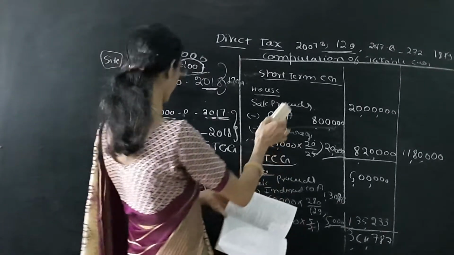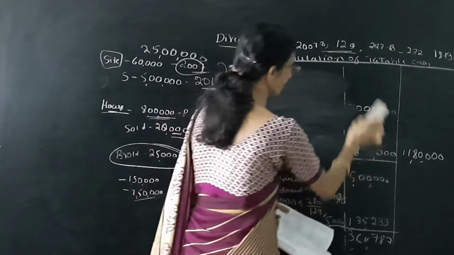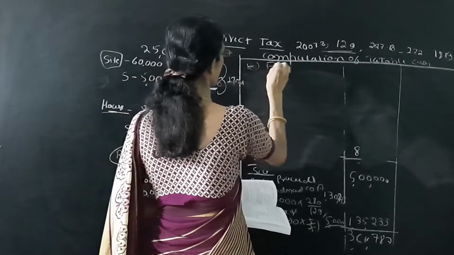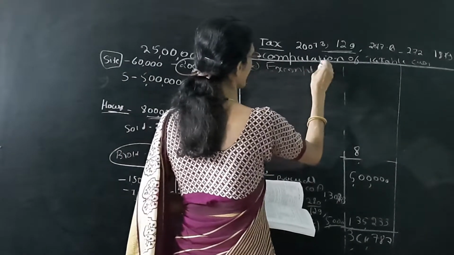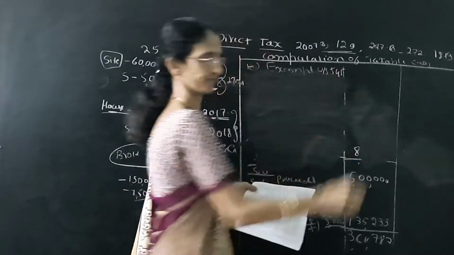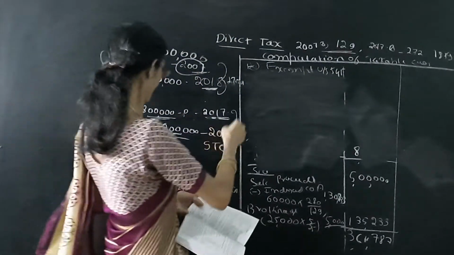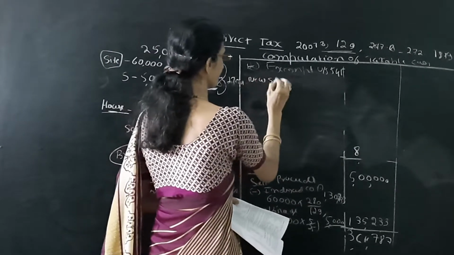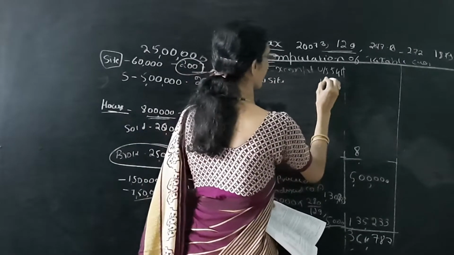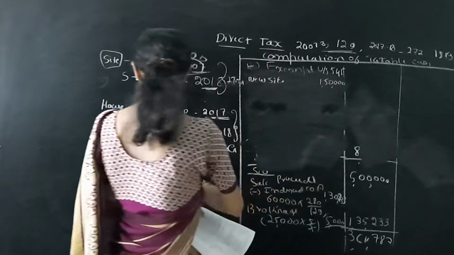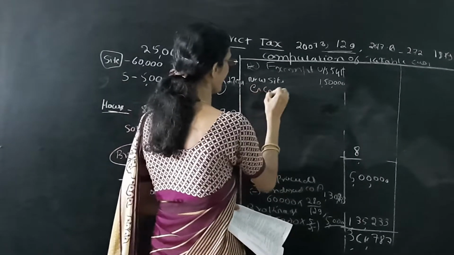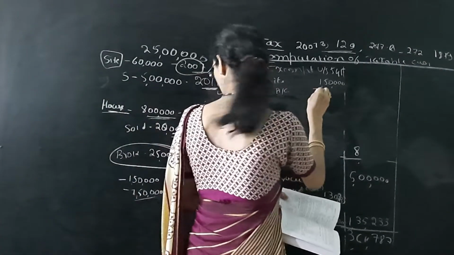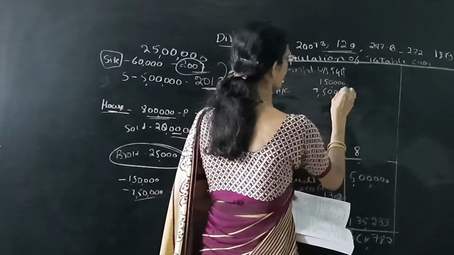From this amount, we have to deduct exemption under section 54F. New site purchased for rupees 1,50,000, and the capital gain account deposit is also exempted under section 54F, that is 7,50,000.